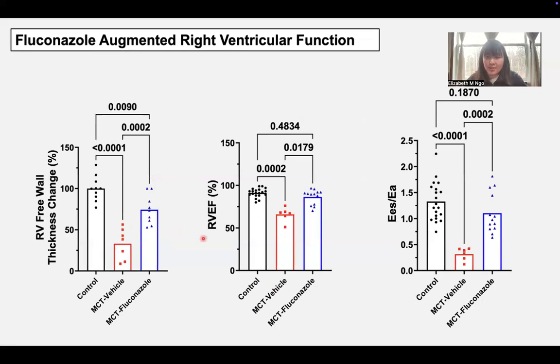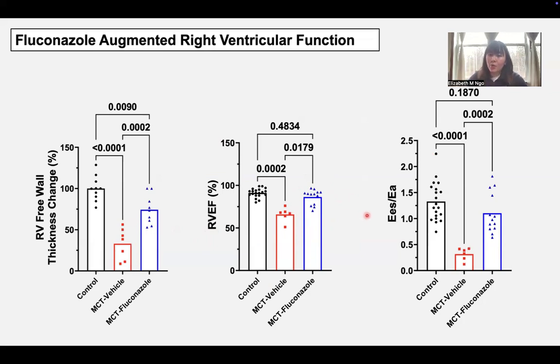And this can also be seen in the improvement in the right ventricular ejection fraction from invasive pressure volume loops. We saw that fluconazole had a higher RVEF compared to the vehicle group, meaning that there was a greater volume of blood being ejected from the RV in the fluconazole rats.